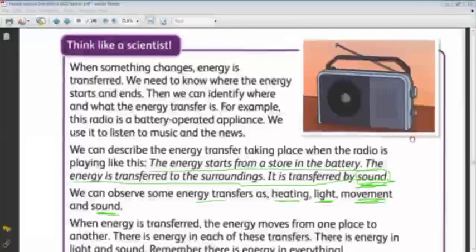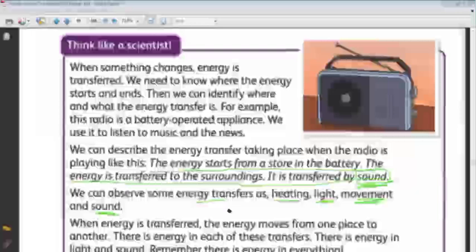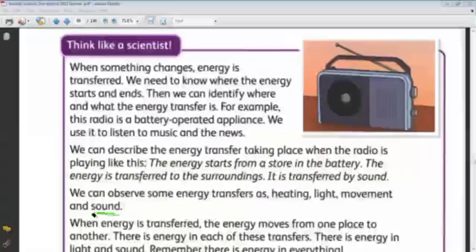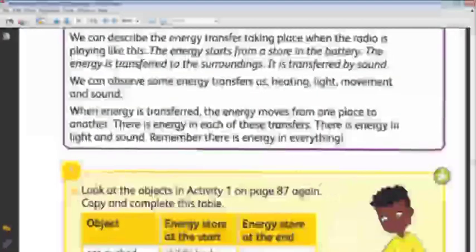Like here in the case of the radio, the energy moved from the battery to inside the radio, and the radio then releases sound, and this sound energy is transferred to the surrounding area. So there is energy movement from one place to another. So when there is energy transfer, the energy is moved from one place to another or from one object to another. Okay, Saba?